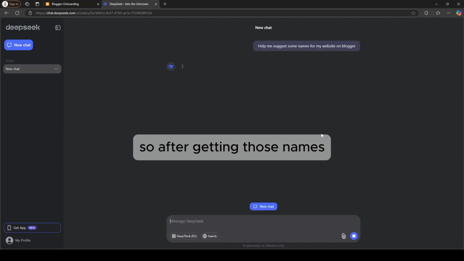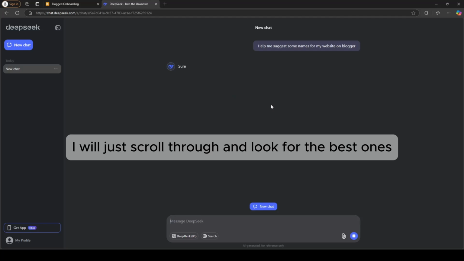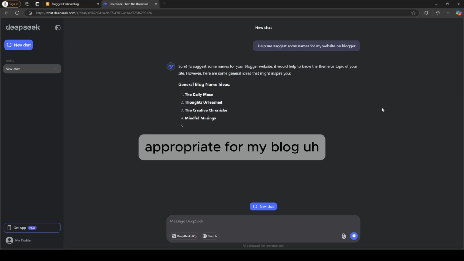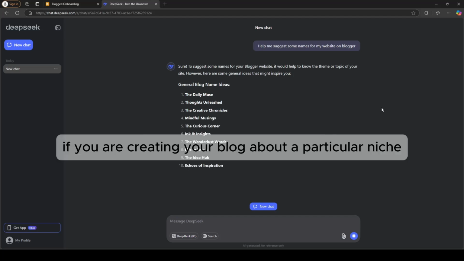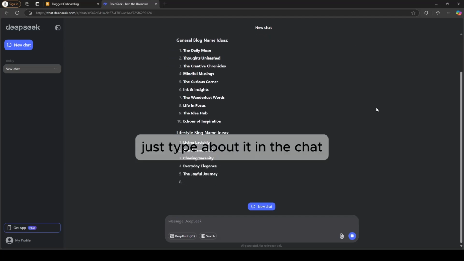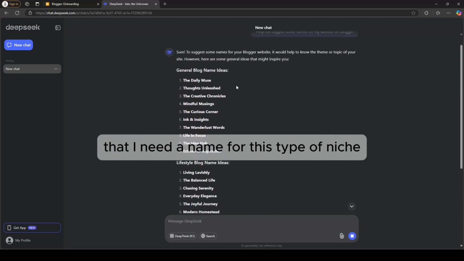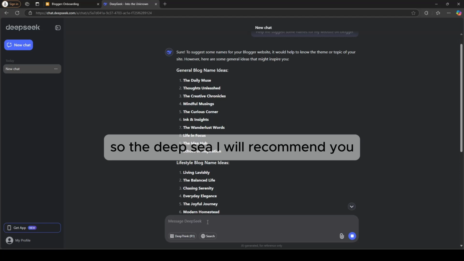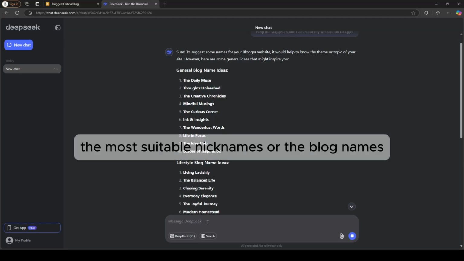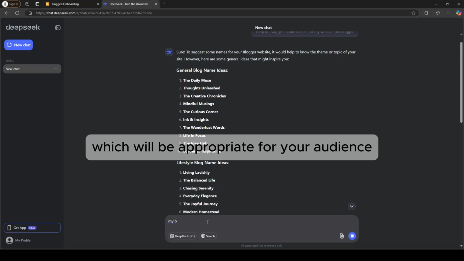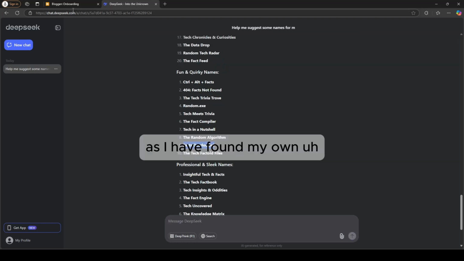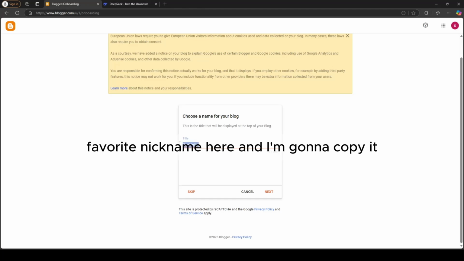So after getting those names, I will just scroll through and look for the best ones appropriate for my blog. If you are creating your blog about a particular niche, just type about it in the chat that I need a name from this type of niche. So the DeepSeek AI will recommend you the most suitable nicknames or the blog names which will be appropriate for your audience. As I have found my own favorite nickname here, I'm gonna copy it and post it on the Blogger website.